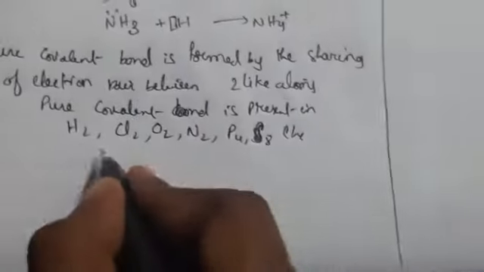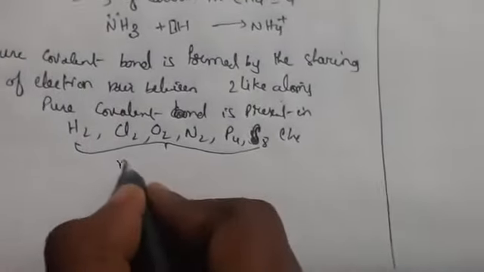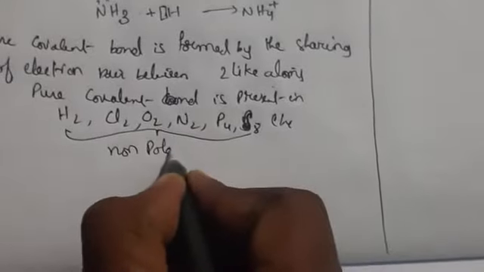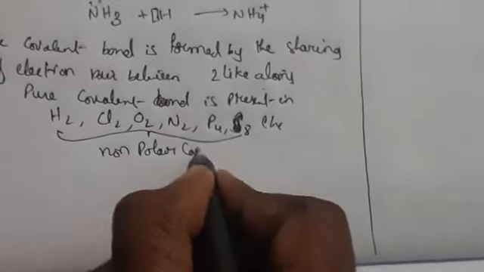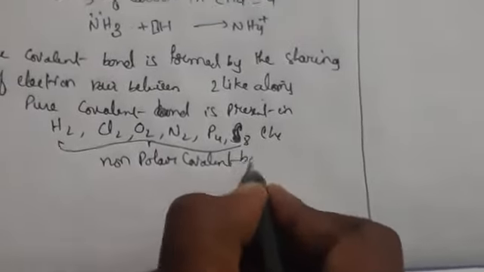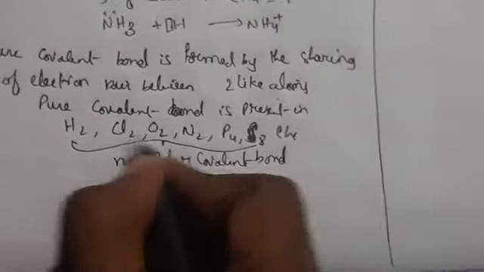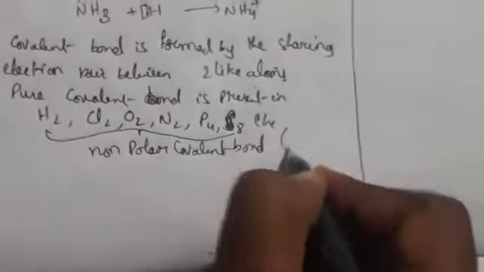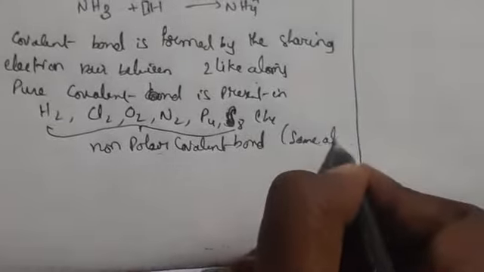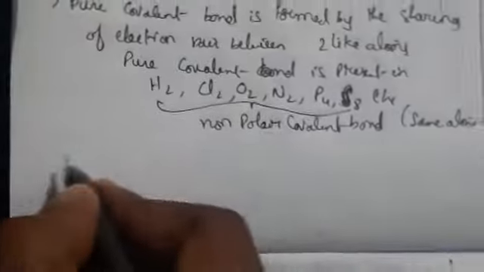Okay. So we also have the polar covalent bond. A polar covalent bond is formed between different atoms. The bond between same atoms we call a non-polar covalent bond. Non-polar covalent bond means these are all the same atoms. Polar covalent bond means different atoms.